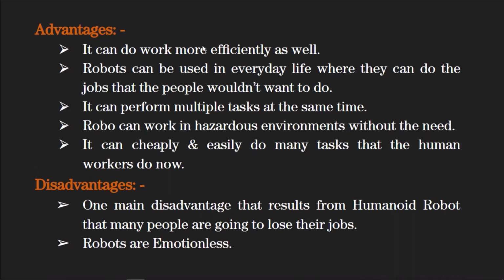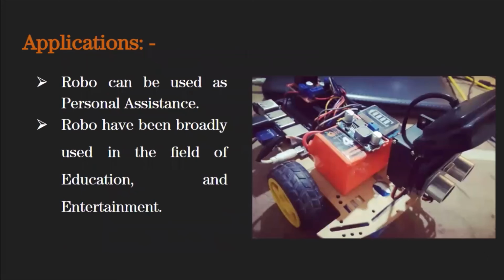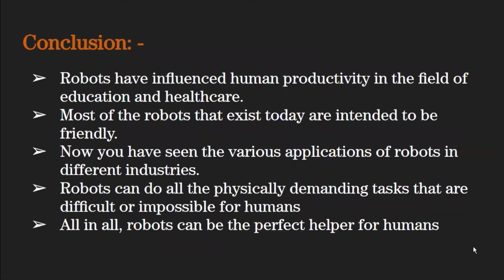Disadvantages. One of the main disadvantages that results from humanoid robots is that many people are going to lose their job, and robots are emotionless. Next, applications of robots is that it can be used as personal assistant, and it can be broadly used in fields like education and entertainment. Next slide will be explained by Shweta.